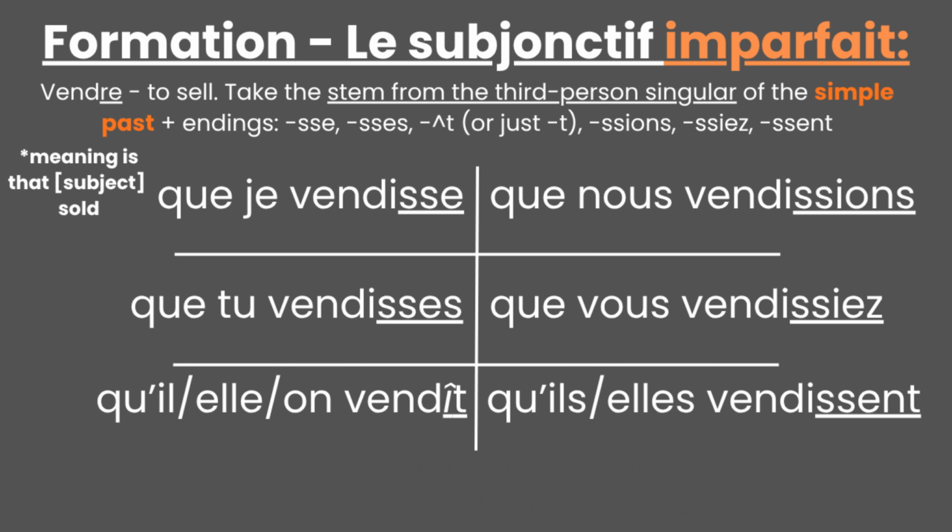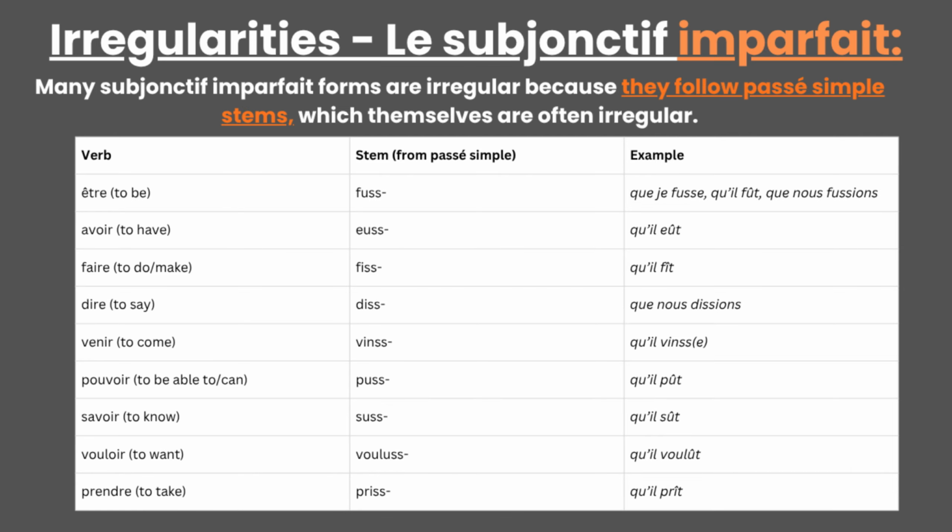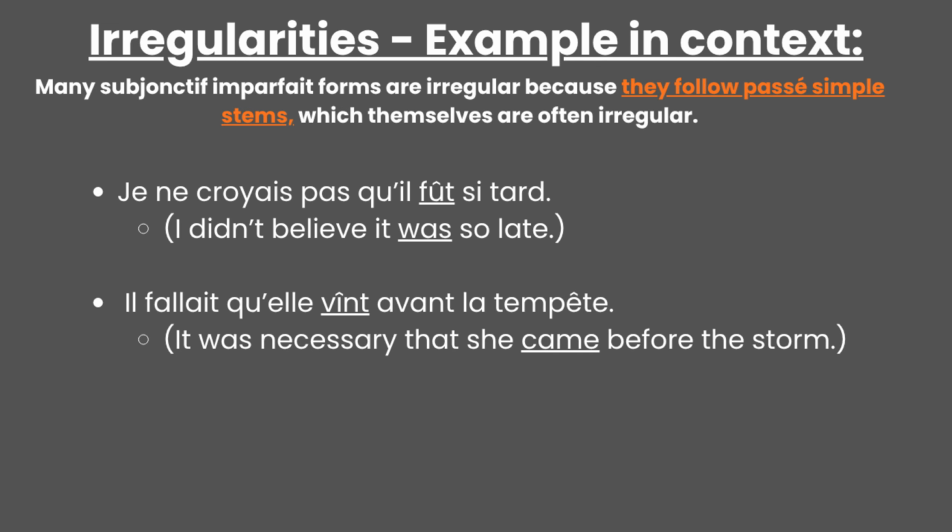In general, this is the pattern for regular verbs in the imperfect subjunctive, but we can also see how irregular verbs get conjugated. Many of these forms are irregular because they follow the simple past tense, which is often irregular. Here, it's not necessary to list them all, because you will not be seeing this mood all the time, let alone speaking it. Instead, we can just cover the most common irregular verbs in this mood, which always follow the same endings with irregular stems. Some examples are Je ne croyais pas qu'il fût si tard. Il fallait qu'il vînt avant la tempête.